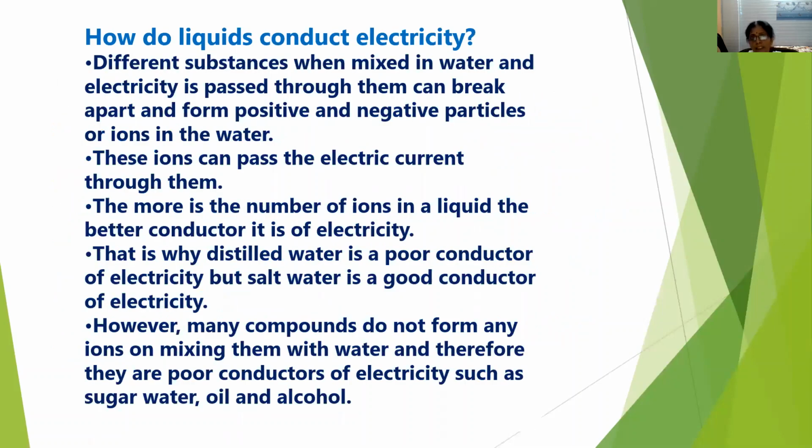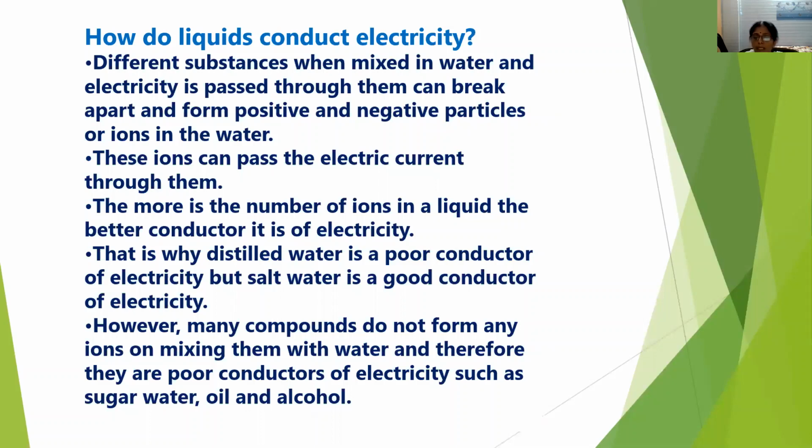Now, how do liquids conduct electricity? Whenever electric current passes through liquids, they break into ions, that is, positive ions and negative ions. Positive particles or negative particles, we call them ions. These ions can pass the electric current through them. The more the number of ions in a liquid, the better the conductivity. That is why distilled water is a poor conductor of electricity, but salt water is a good conductor of electricity.